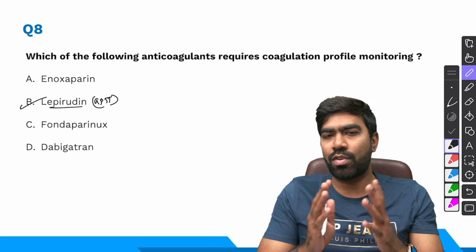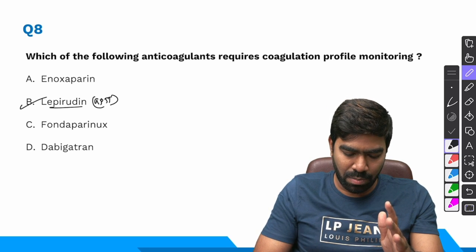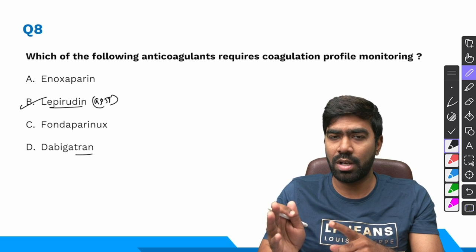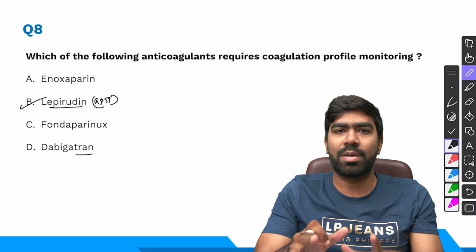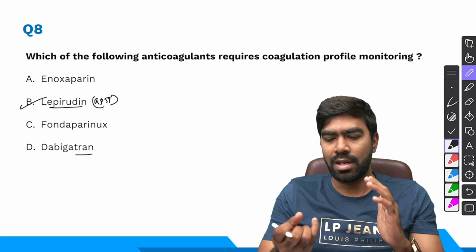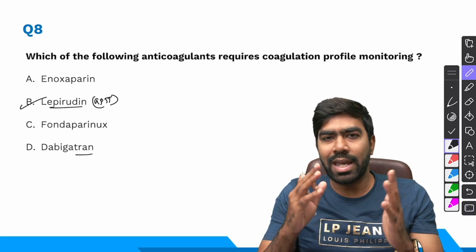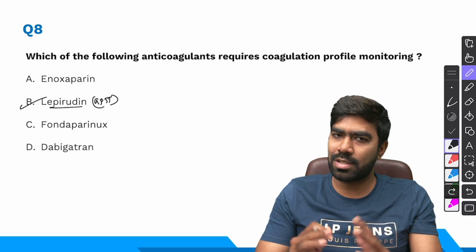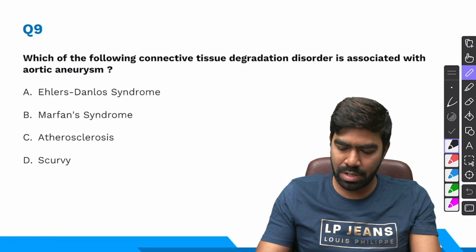But if you need monitoring for dabigatran, you can do that with the help of the same APTT, because it's also a direct thrombin inhibitor, but an oral drug. And if you want accurate monitoring of dabigatran, then APTT will not be enough. You have to go for special assays like dilute thrombin clotting time or probably ecarin clotting time. So we're not going to talk about that right now. The right answer for this question is a simple, straightforward option B, lepirudin.